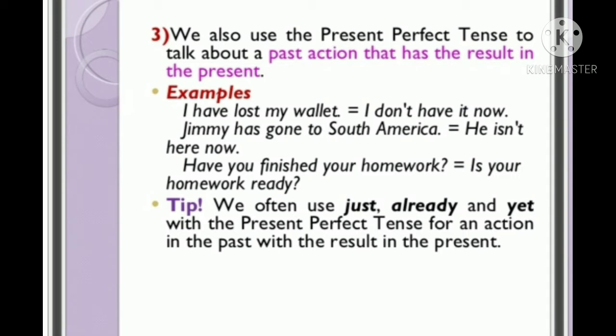Have you finished your homework? That means that is also connected with the present. Now is it ready? That's what the question means. Tip. We often use just, already and yet with the present perfect tense for an action in the past with the result in the present. Okay, so it connects past with the present. It must have completed in the past, but its result will be there that has the effect in the present.